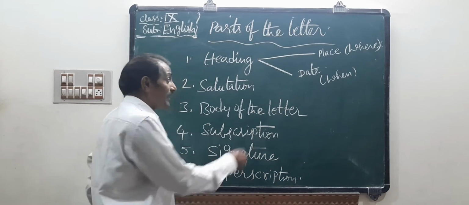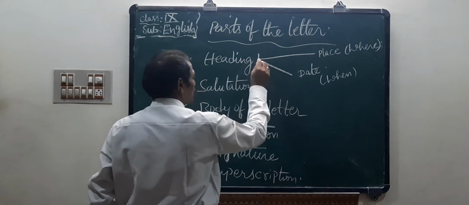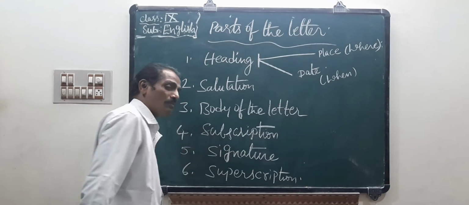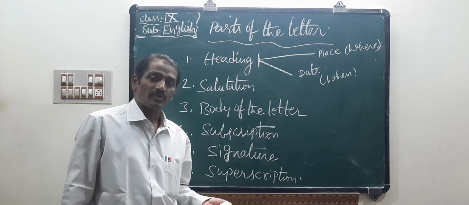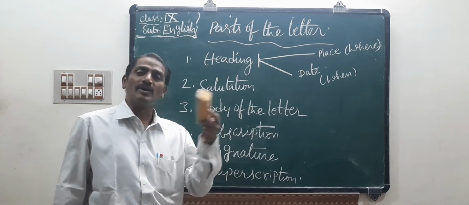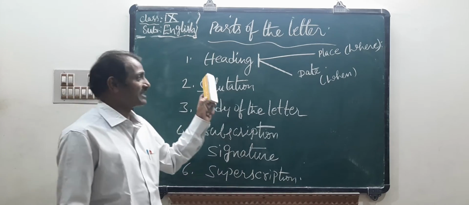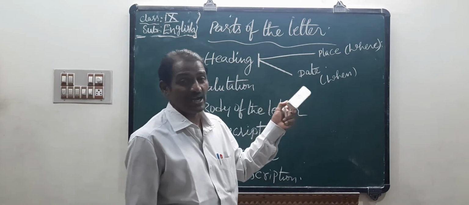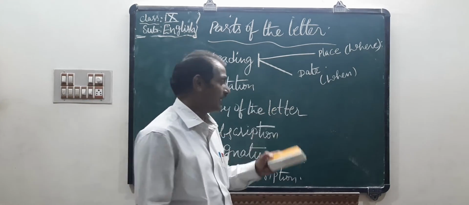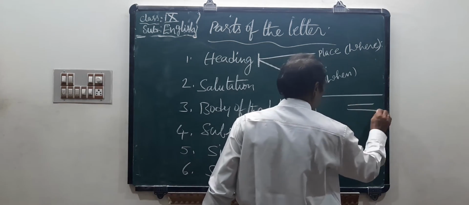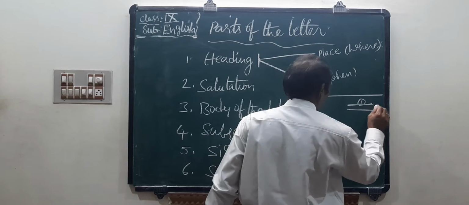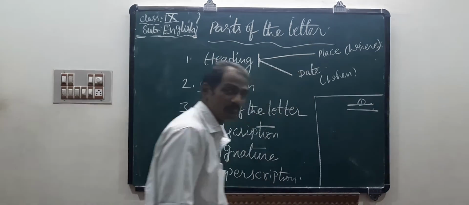So heading consists of these things: place and date, must and should, either official letter or personal letter. So the first one, heading, is place and date. It must be written at the top of the paper.